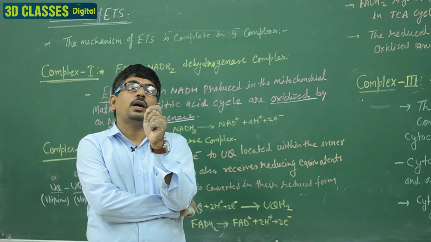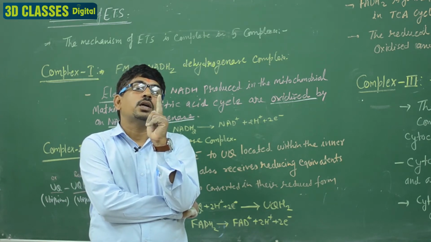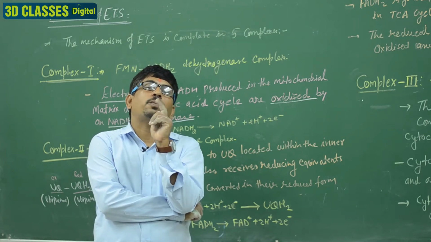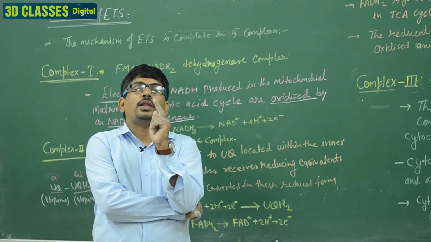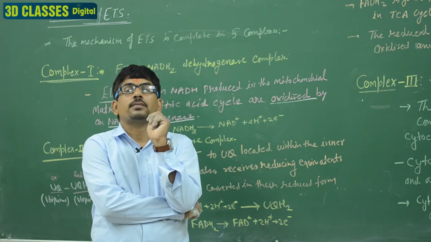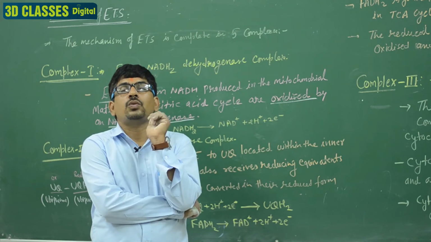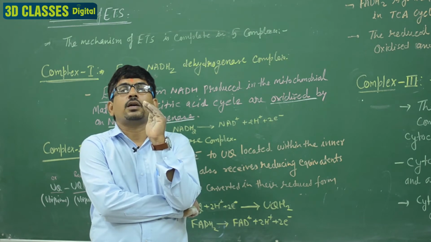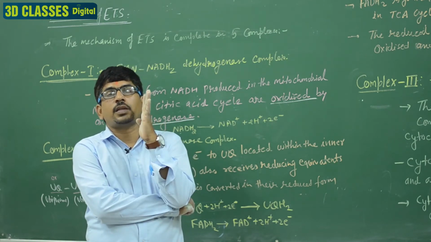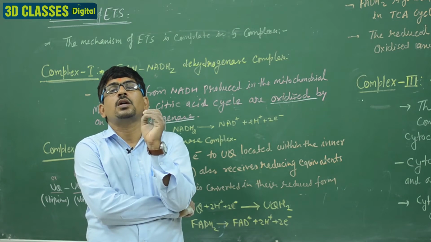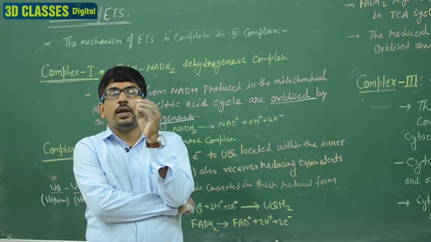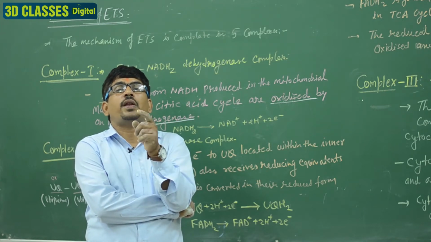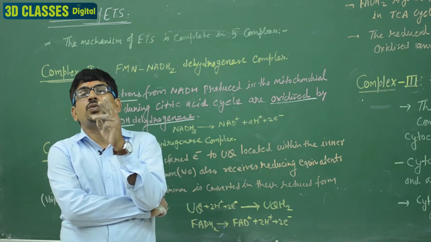I explained earlier that when the ETS starts with the first complex, 3 ATP are formed, and when it starts with the complex second, that is known as 2 ATP. Clear? 2 ATP form. It means when the ETS starts with complex first, it makes 3 ATP because the electron donor is NADH2. When the ETS starts with complex second, it means when the donor is FADH2, then the ETS makes 2 ATP.